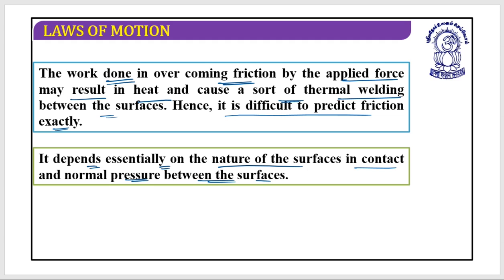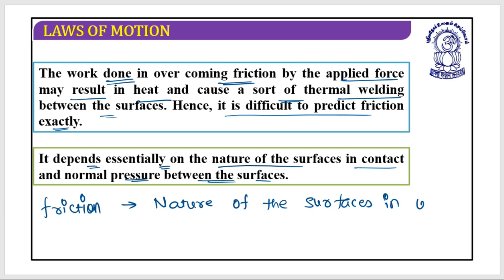So up till now we have two ideas, though we might be wrong, that friction may depend on the nature of the surfaces in contact, and on the normal pressure between the surfaces.